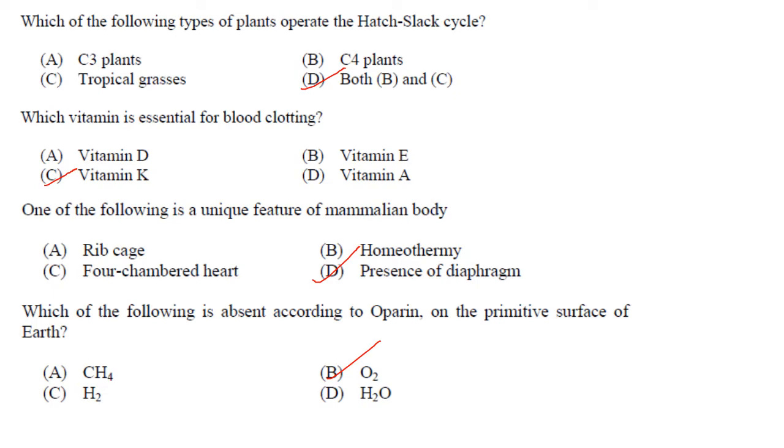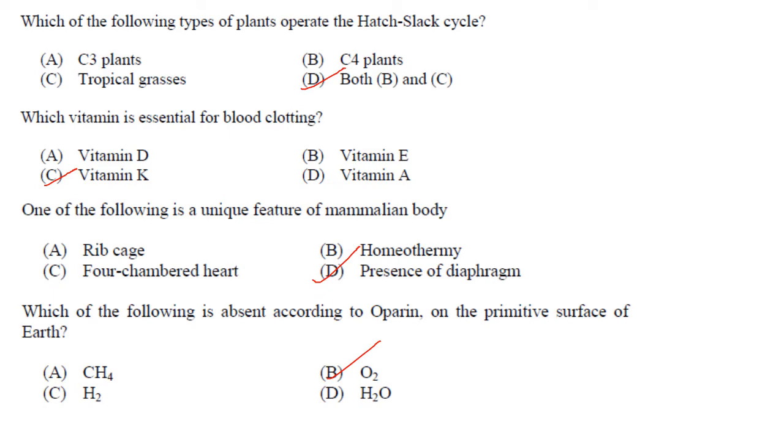One of the following is a unique feature of mammalian body, that is the presence of diaphragm. The unique feature of mammals is the presence of diaphragm. It is a membrane that separates the thoracic cavity from the abdominal cavity. The cavity of other animals is not divided into thoracic and abdominal cavity. Homeothermy, four-chambered heart and rib cage are the characters of mammals as well as other animals also. So unique feature is presence of diaphragm.